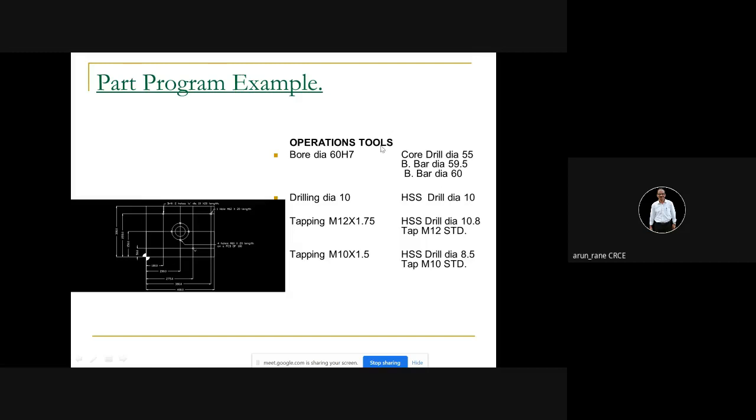And probably in industry you cannot use this directly. You cannot use a 55 drill directly. So here you have to use a minimum of two drills. Maybe the drill dia 10 which you are using for these two holes, you can use initially in the beginning, and then after 10 you can use one more drill of dia 40, and then jump to drill dia 55, because you cannot directly jump to diameter 55, no way.